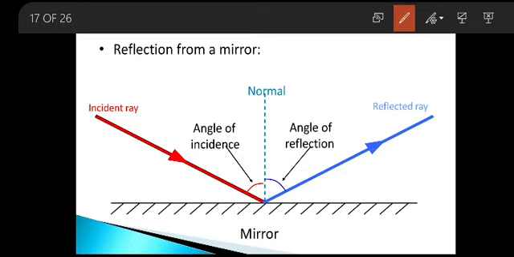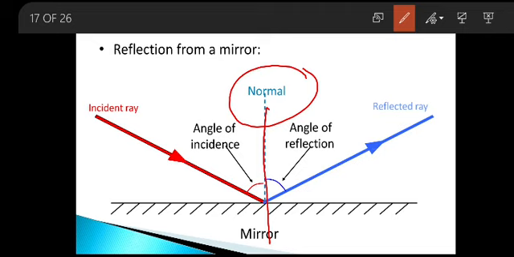So now I am going to divide the incident ray and the reflected ray into two equal halves by a straight line called the normal. This normal is only for our calculations. It will not be seen in the experimental verifications.